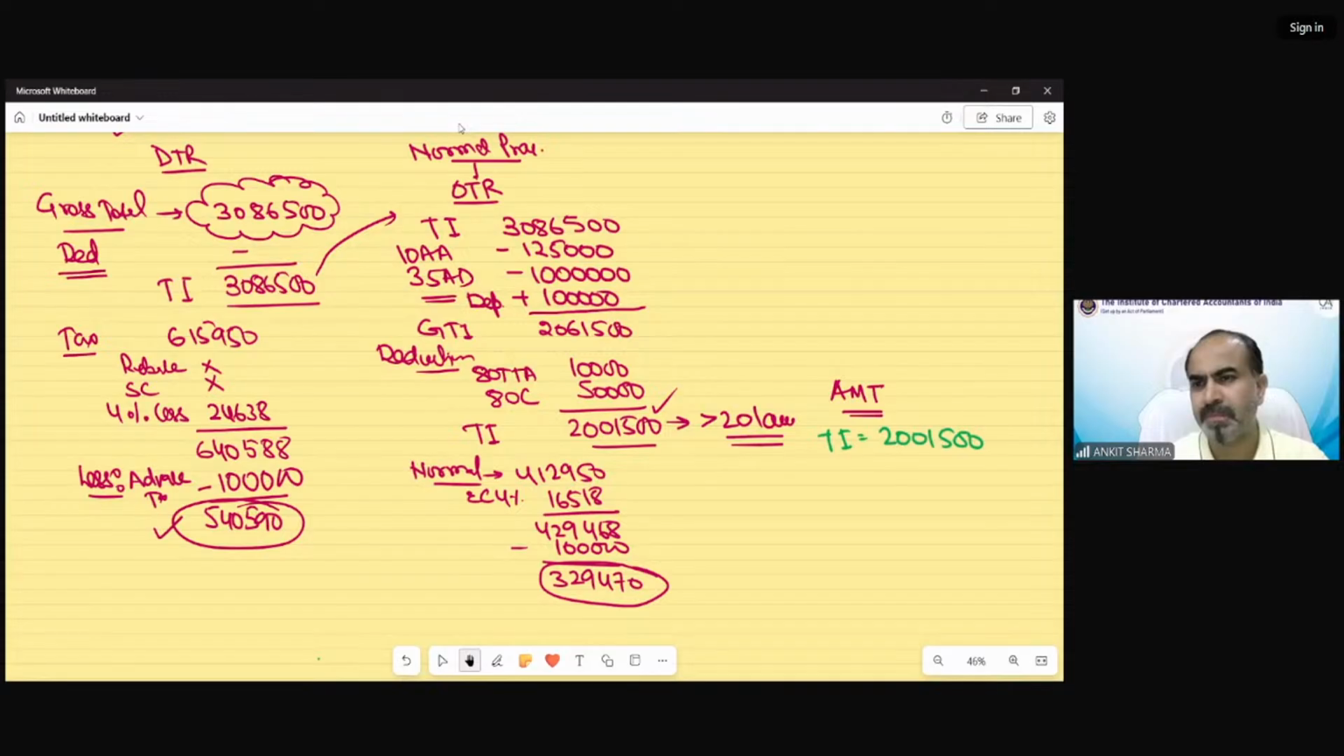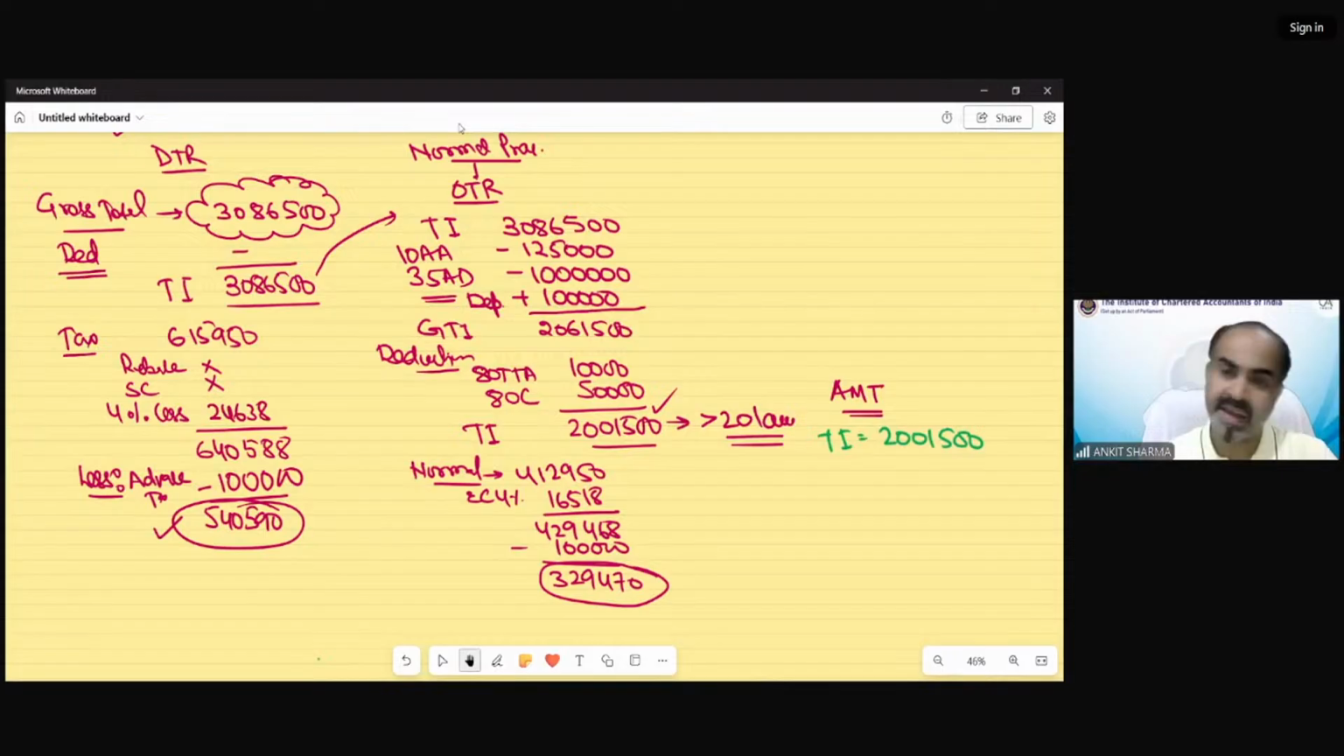Everybody answered. Harshada is saying 10AA and 35AD and minus depreciation. Well done, Harshada. Very well done. Almas also gave the correct answer. Very good. Jender also gave the correct answer. Very nice. Astha also gave the correct answer. Very, very good.